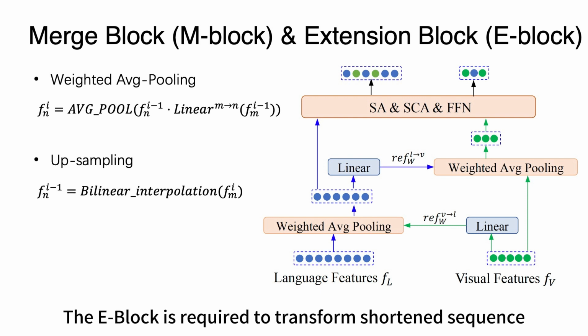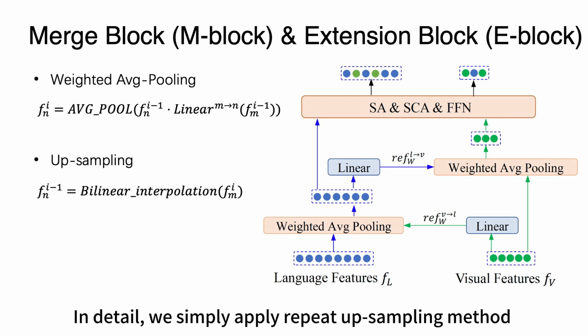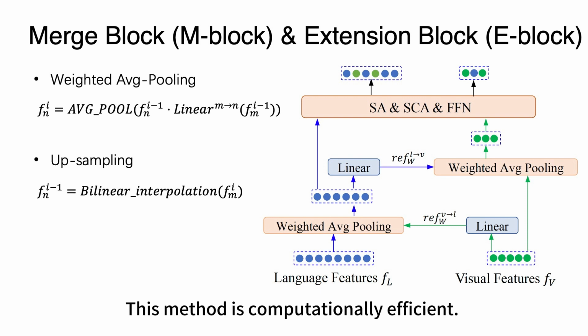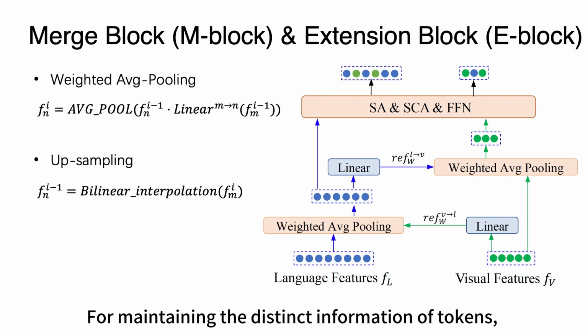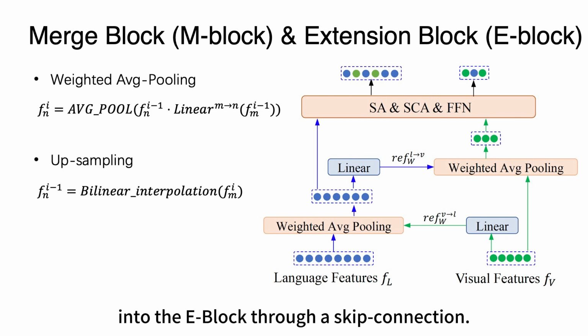The E block is required to transform the shortened sequence of hidden states back to the entire token-level state. In detail, we simply apply a repeat upsampling method to duplicate the vector of each merged token K times. This method is computationally efficient. For maintaining the distinct information of tokens, we feed the hidden states from the corresponding M block into the E block through a skip connection.